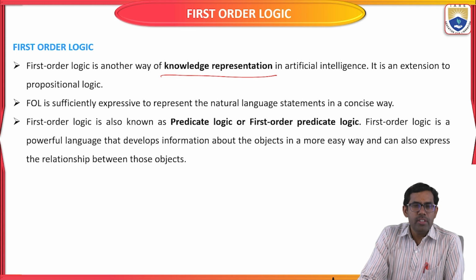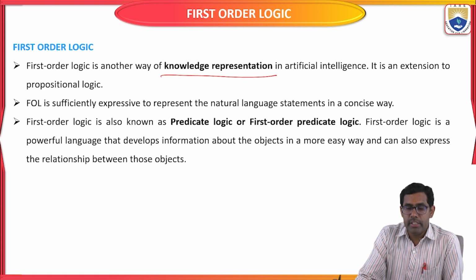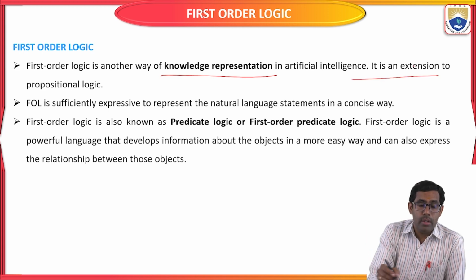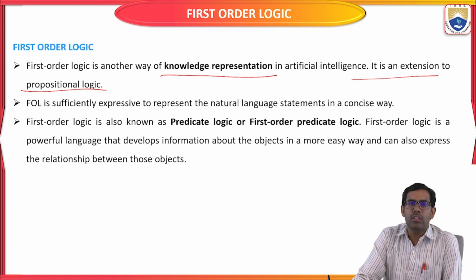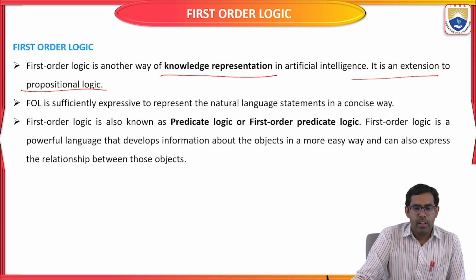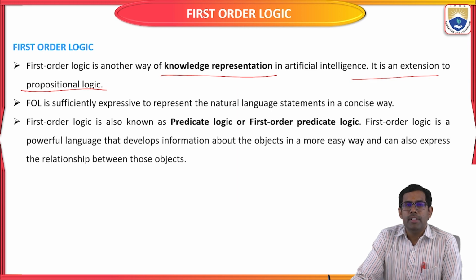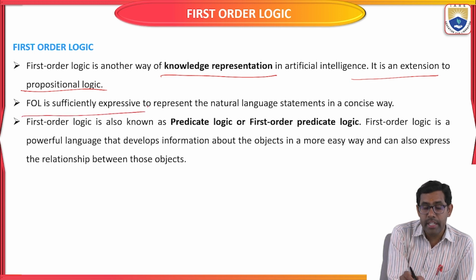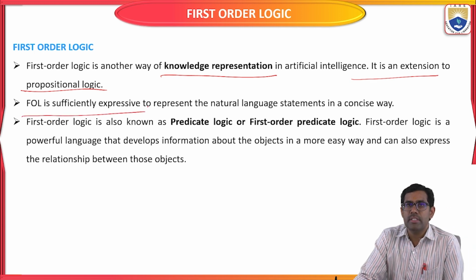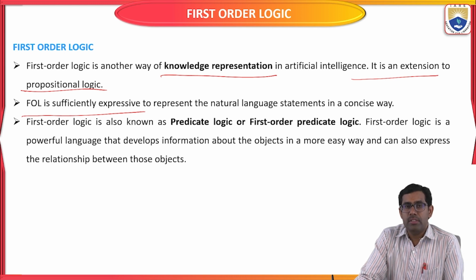Okay, so simply, what is first order logic? It is another way of knowledge representation in artificial intelligence. It is an extension of propositional logic, because of FOL we have additional features. First order logic is sufficiently expressive to represent natural language statements in a consistent way. Just in a consistent way, we express the given statement.